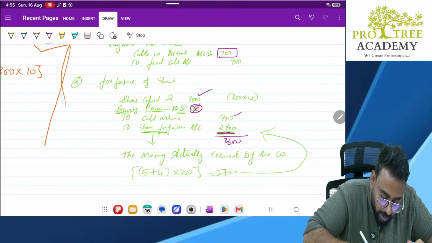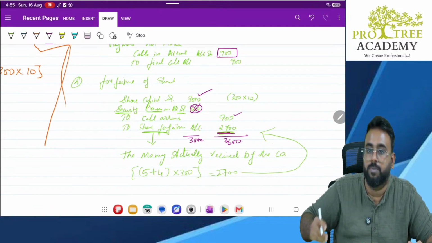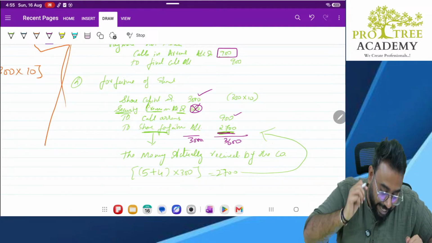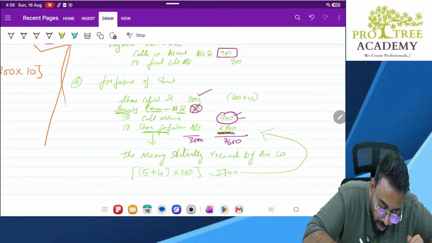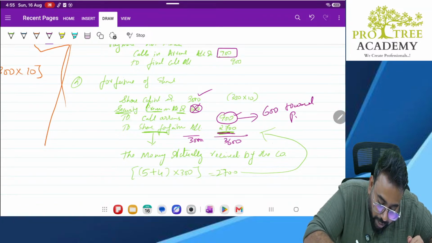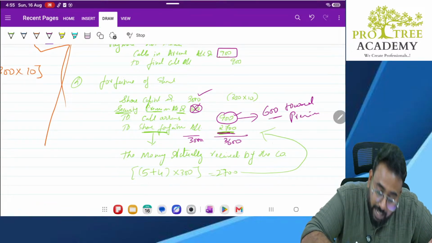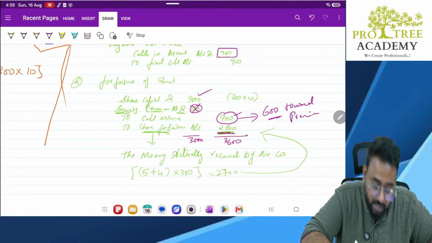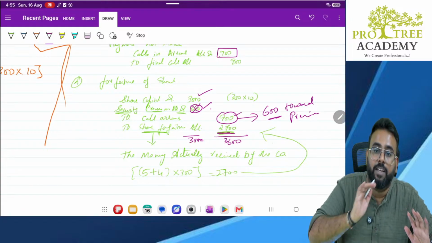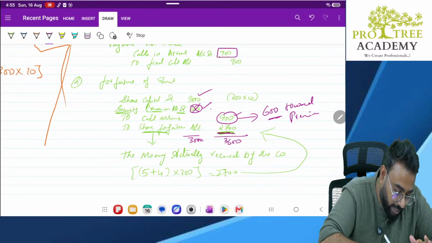Here it will be 3600, here it would have been 3000. Where is that extra 600? That extra 600 is towards premium which was never collected. If it is never collected, should we not cancel it? That is why we are debiting it here.